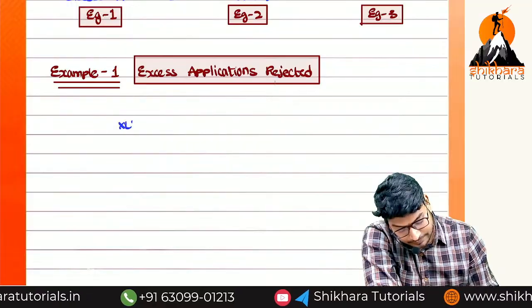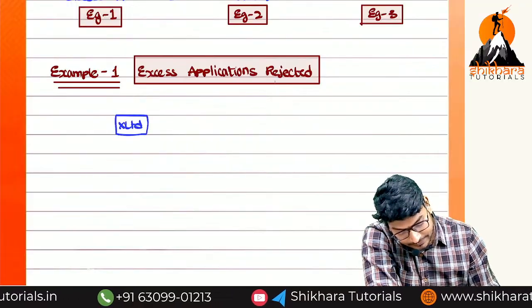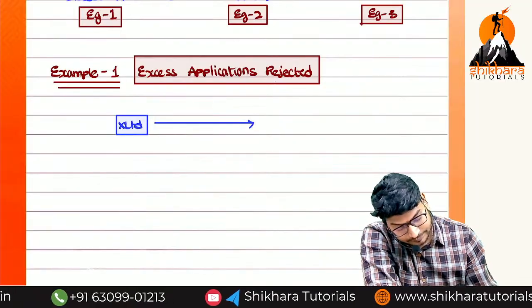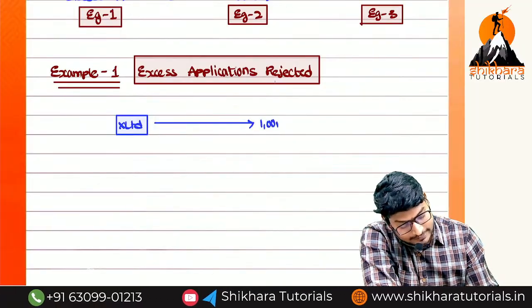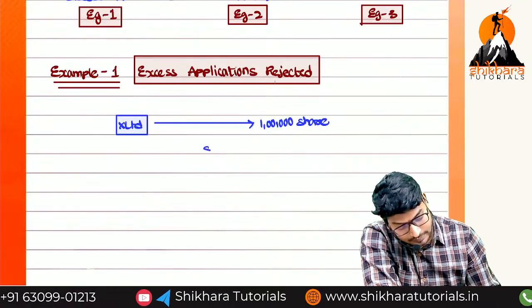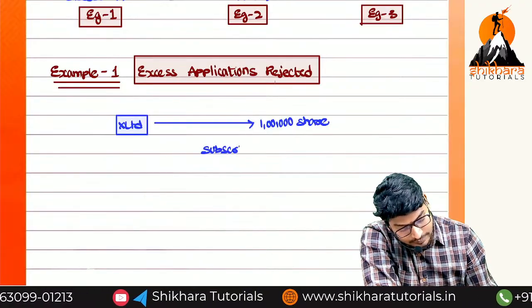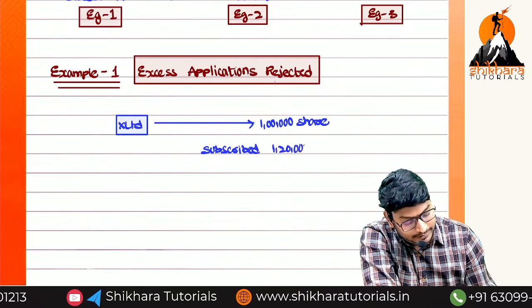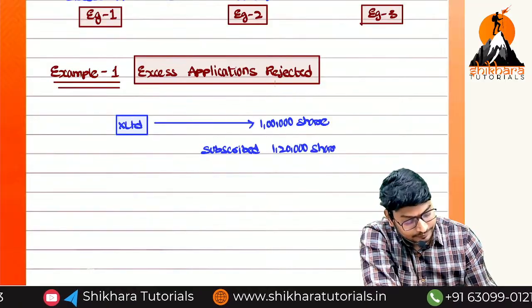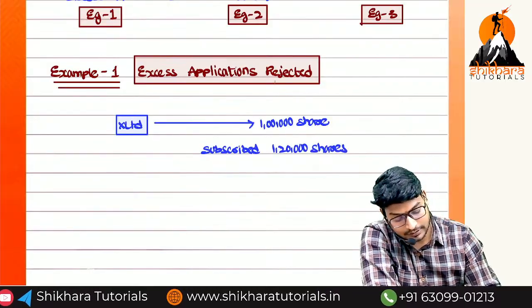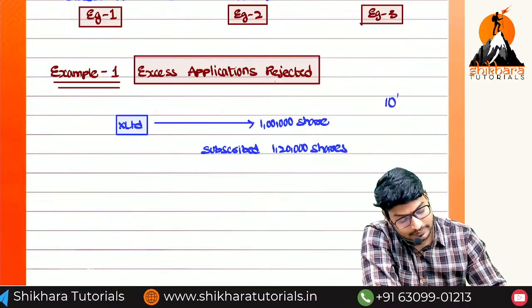So what is our company? X Limited. We have issued 1 lakh shares. But subscribed how much, ma? 1,20,000 shares. Okay, na? The share value is outright the same, 10 rupees.